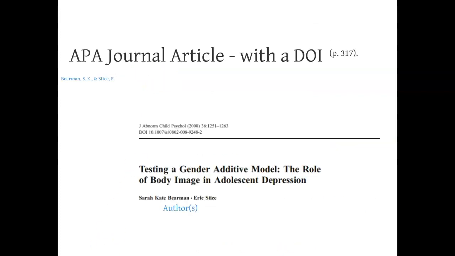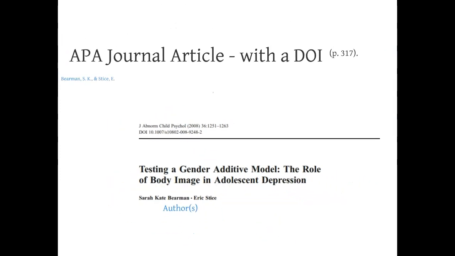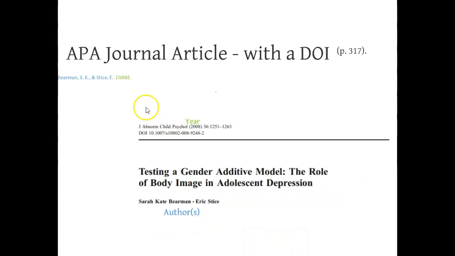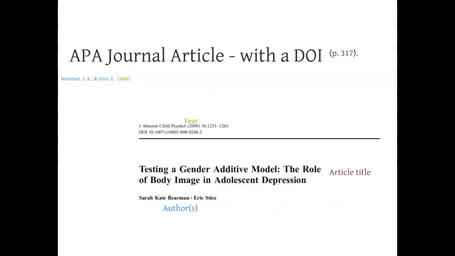The next thing we need to include is the date. So again, I go back to that little citation statement, and I see here that it is an article dated from 2008. And so after the author, I'm going to open up some parentheses, put the date, and then follow that with a period. The next part of the citation is the article title. So here we have the name of the actual article we're reading, Testing a gender additive model.